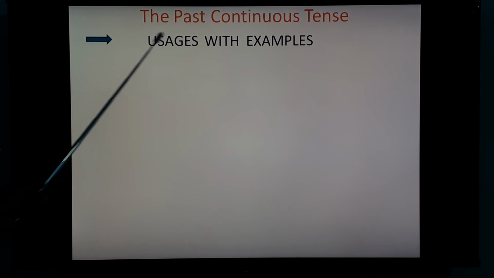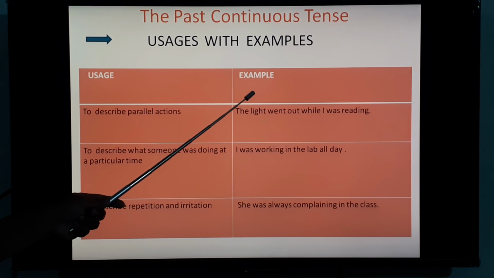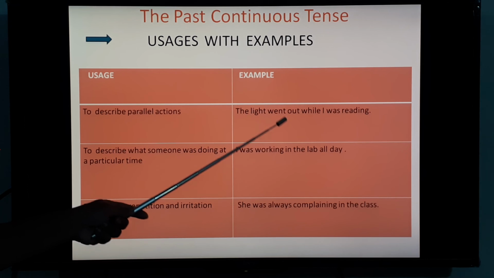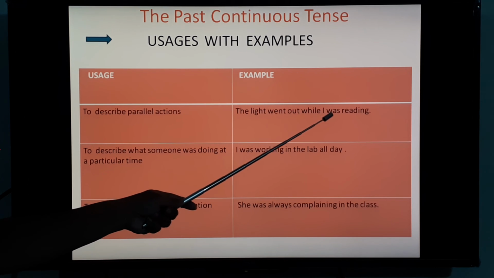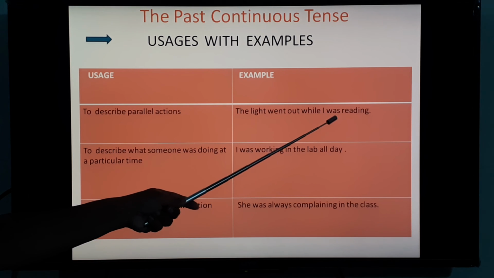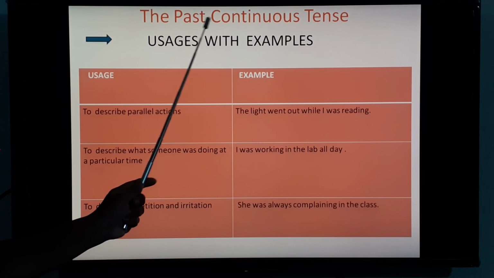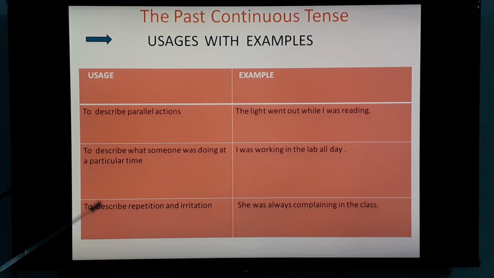Let's see some usages with examples. First usage, to describe parallel action, you have to use this past continuous tense. For example, the light went out while I was reading. So while, immediately after while, whatever sentence comes, it will be only in past continuous tense. To describe parallel action, here it is given.